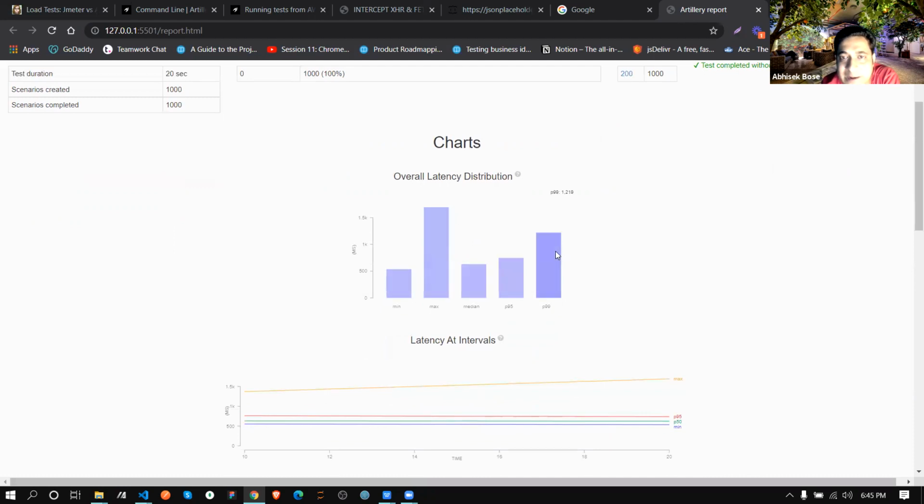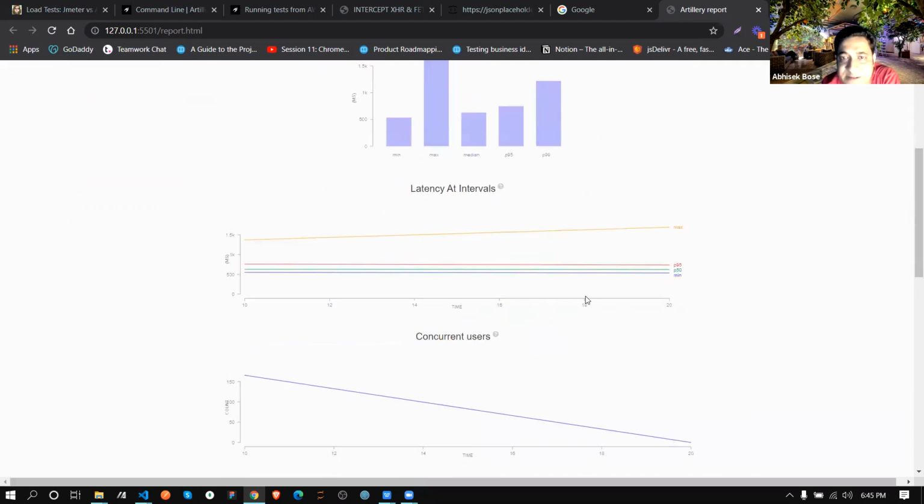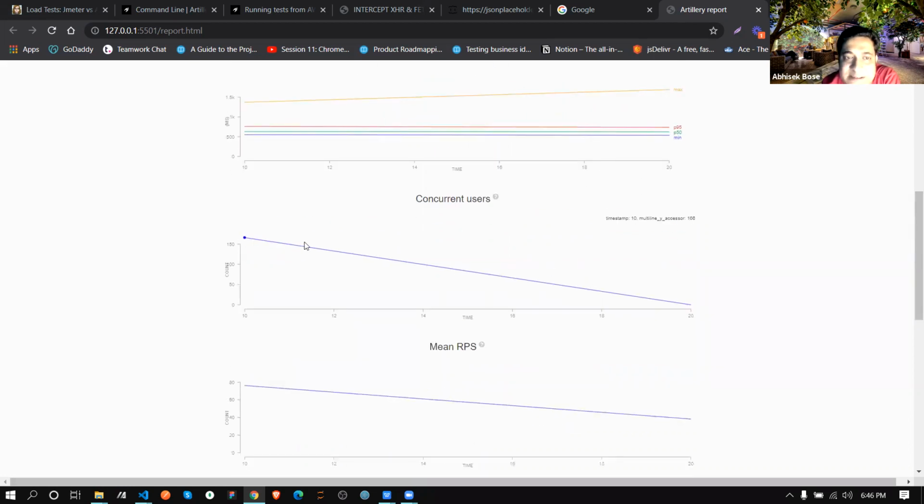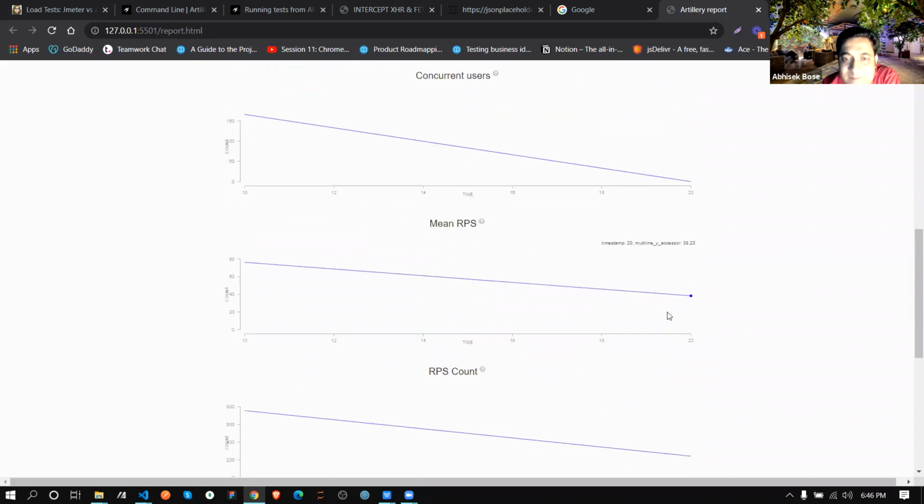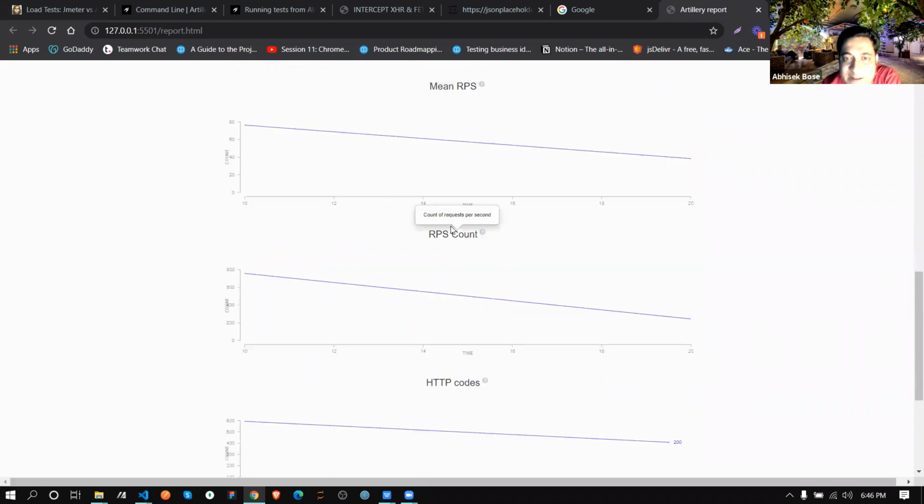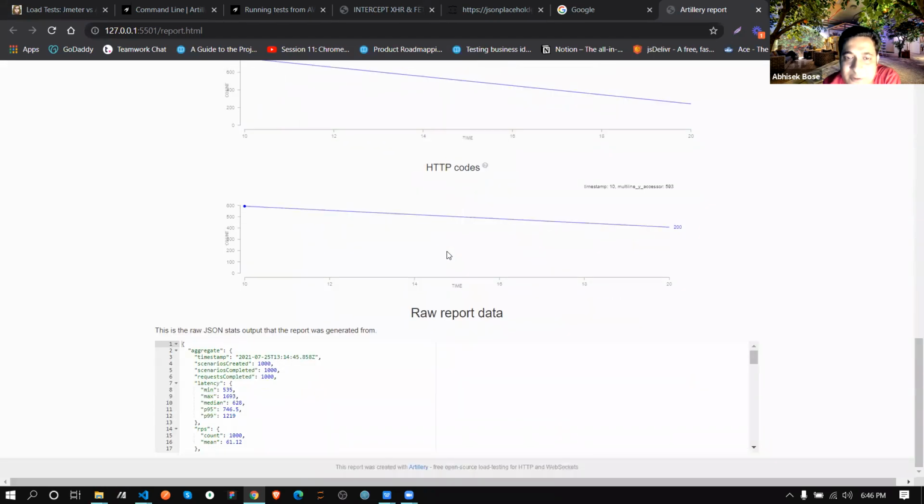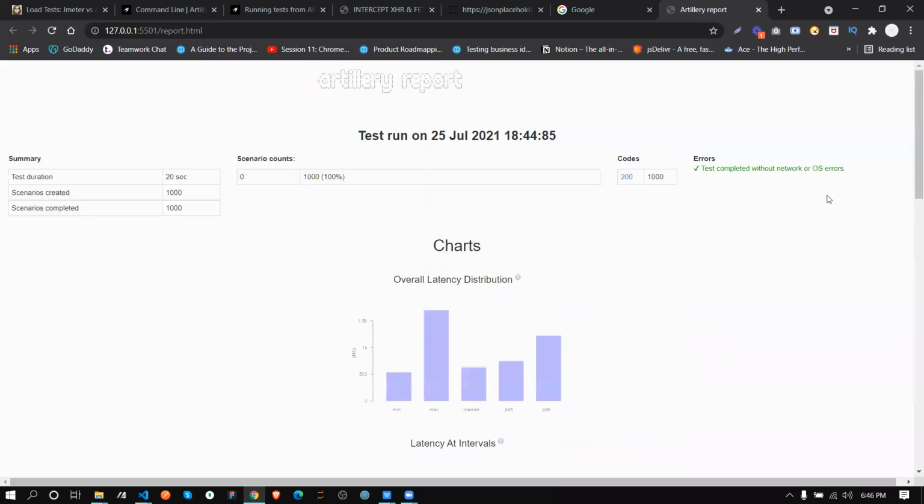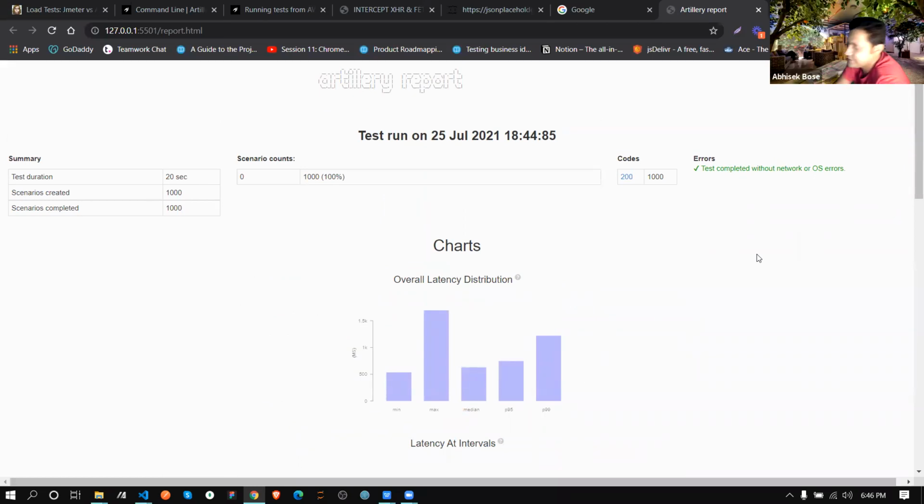This is the overall latency distribution. This is the concurrent users, how it reached, and in what time. This is the concurrent user count. This is the mean RPS, mean requests per second. This is the count of requests per second. This is my HTTP codes. And this is all the raw data it's giving. Wow. So if you are sending this report to anyone, it's done. Your load testing is completed.